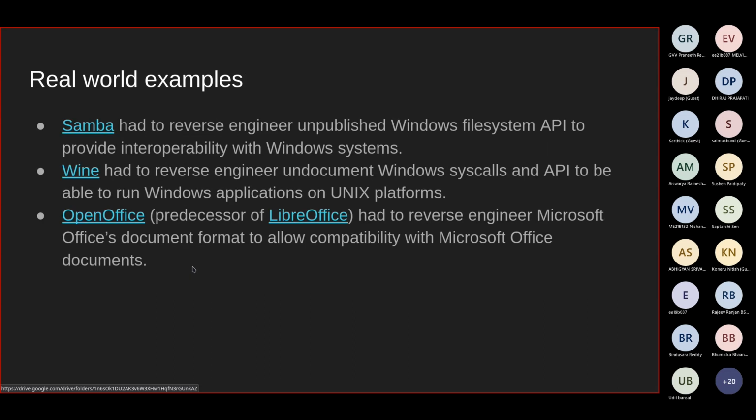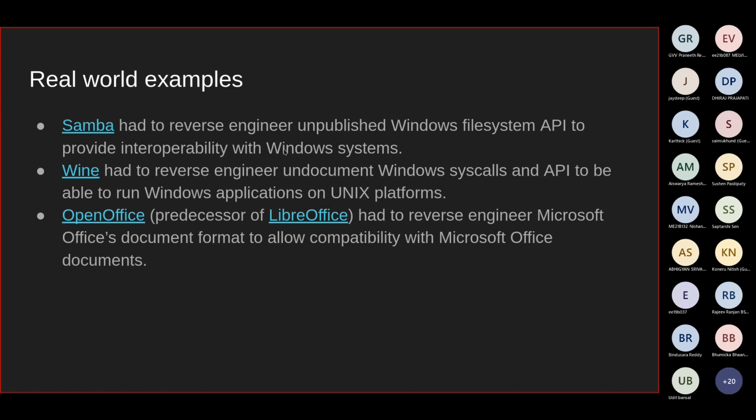But yeah, so now some real world examples. There's this thing called Samba. It runs on a lot of servers, right? If you are doing any hacking boxes, Samba is a very common service running on a lot of servers. And it had to reverse engineer the unpublished Windows file system API to provide interoperability with Windows systems. But since Windows developers didn't release their source code, these guys had to reverse engineer everything to figure out what happens under the hood.